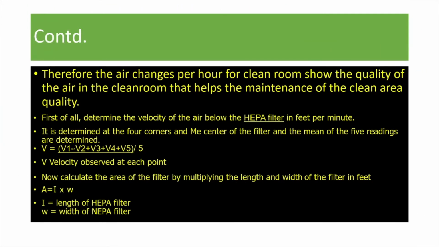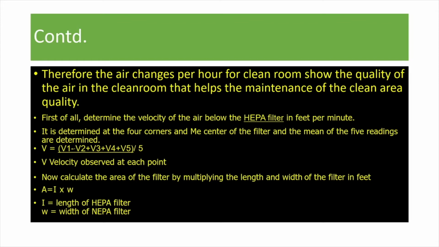Proceeding on to the calculation part, beginning with the formula for determining the velocity of the air, that is V1 plus V2 plus V3 plus V4 plus V5 divided by 5 to obtain the average velocity.